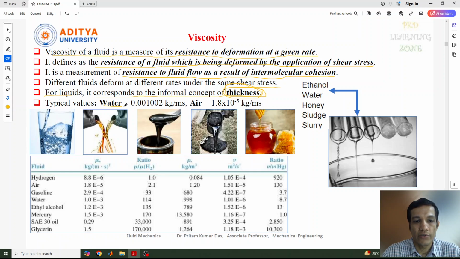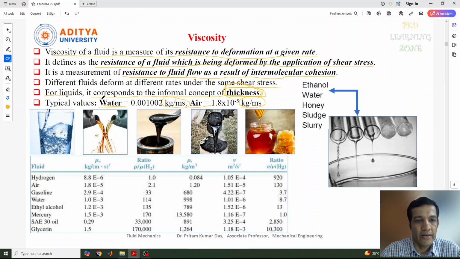The viscosity of water and air is most important because you need to know the basic standard fluids, water and air, and the unit for this is kg per meter second. Sometimes it will be given in pascal seconds, and some other units also, so that also needs to be remembered.